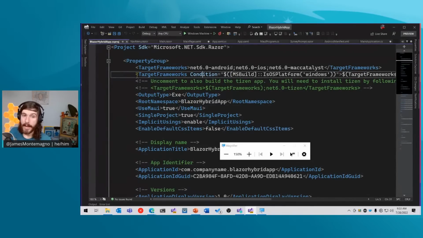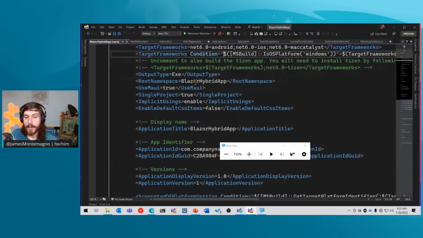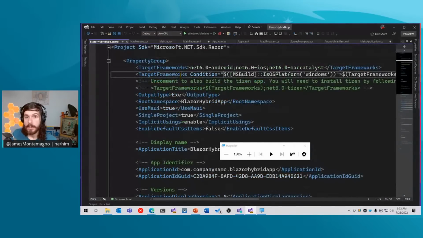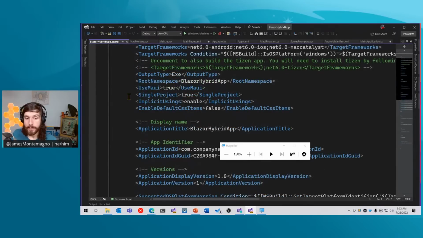Here, this is not only adding multiple targets. So if you never want to deploy to Mac or to iOS, you could remove those, for example, or you could just leave them. It's not going to hurt anything. But we can also see that it's using the Razor project system from .NET. It's using the single project and using .NET MAUI. It's using some default CSS items.